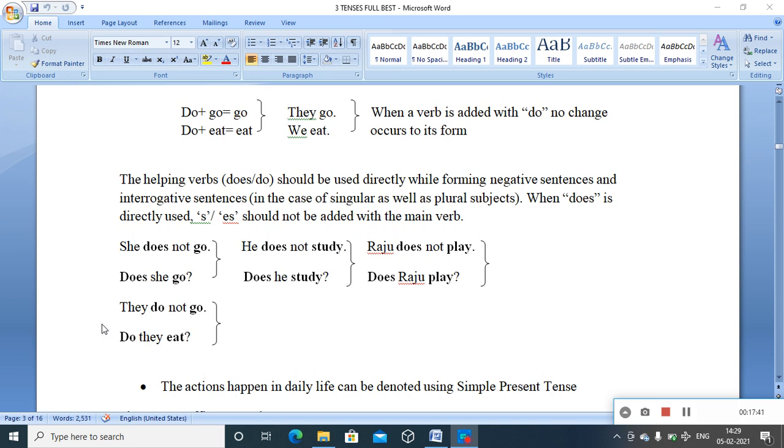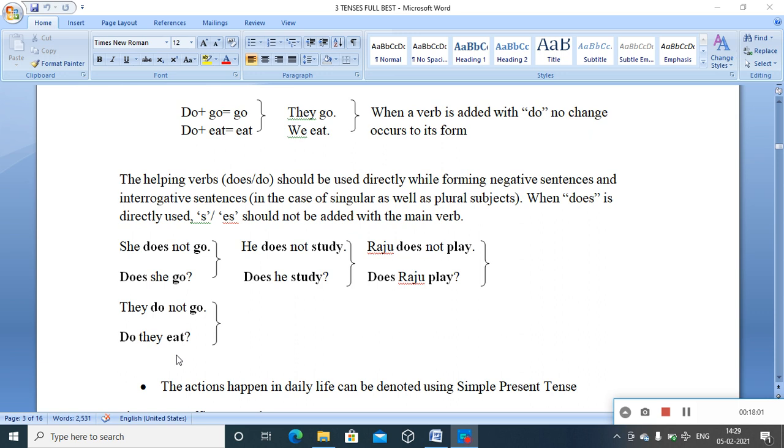They go. In that case, with the same case, you have to say that they do not go, negating the possibility in the present. They do not go. So they go, already there is no form change. So whether do is there or not, you have to add: they do not go.